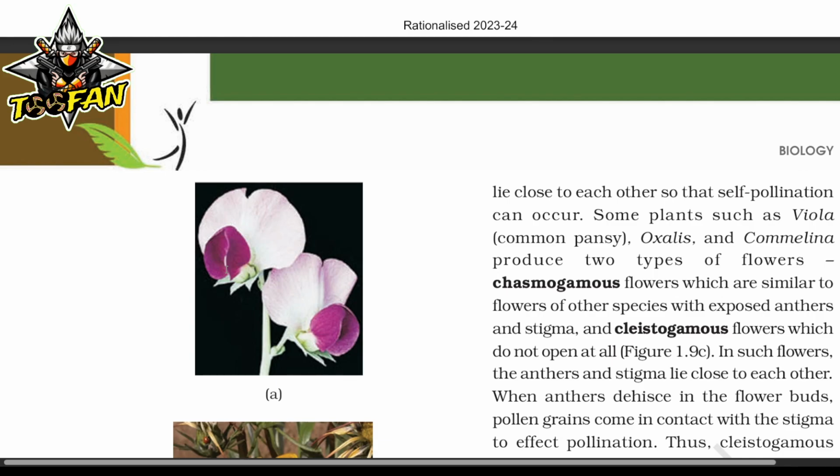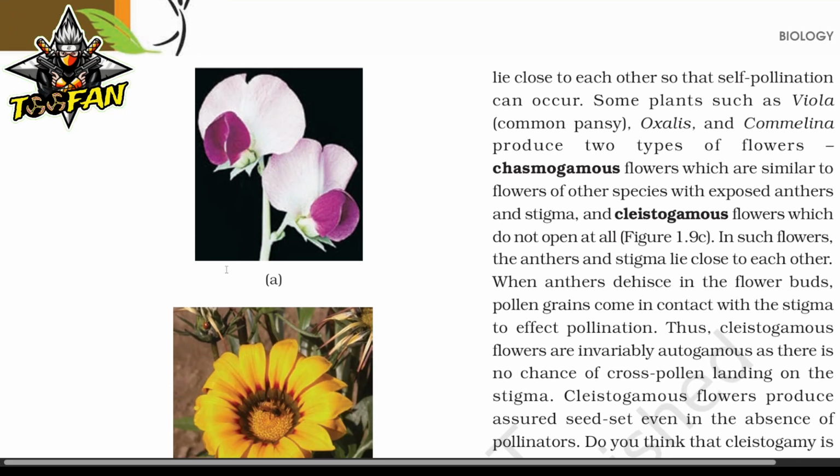Some plants such as Viola, Oxalis and Commelina produce two types of flowers: chasmogamous flowers, which are similar to flowers of other species with exposed anthers and stigma; and cleistogamous flowers, which do not open at all. In such flowers, the anthers and stigma lie close to each other. When anthers dehisce in the flower buds, pollen grains come in contact with the stigma to effect pollination. Thus, cleistogamous flowers are invariably autogamous, as there is no chance of cross-pollen landing on the stigma.